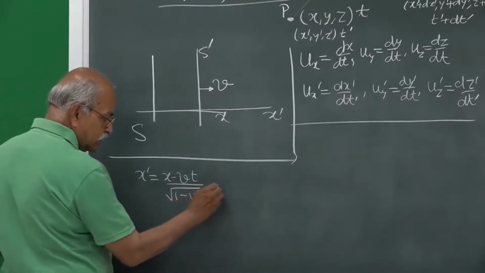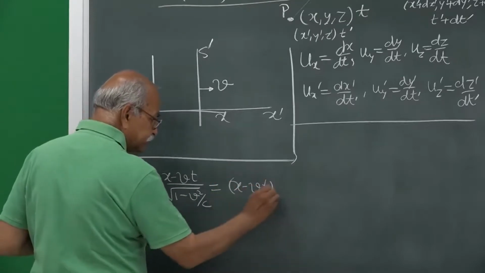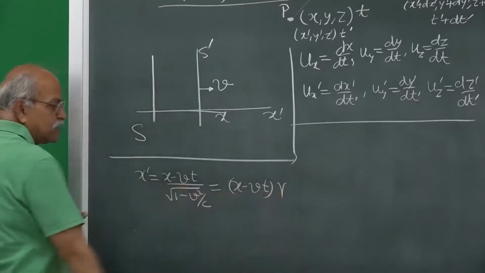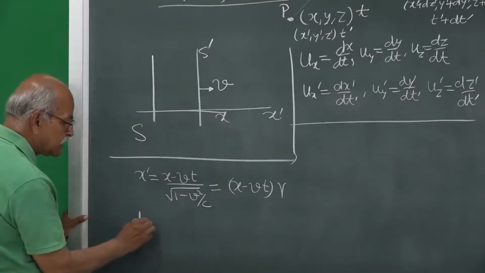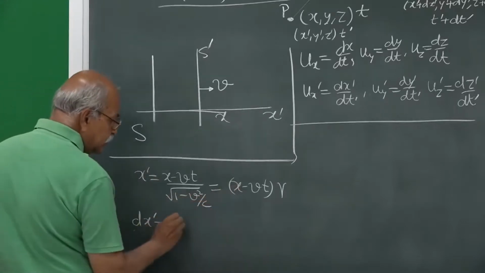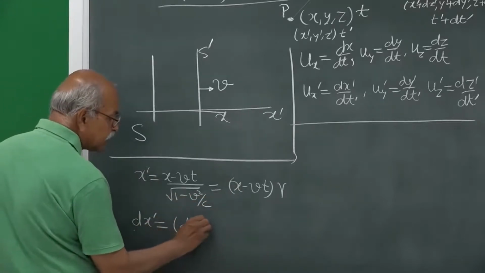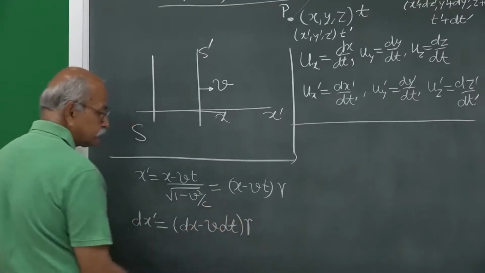So, I can write this as x minus vt times gamma. Gamma is independent of time, gamma does not change with time. So, dx prime will be dx minus v dt, times gamma.